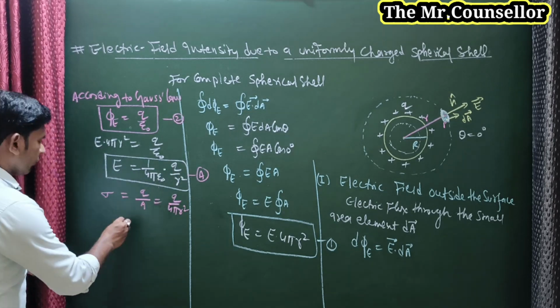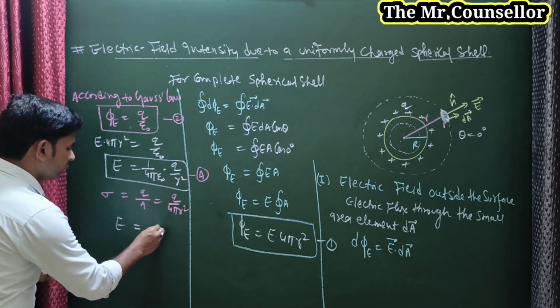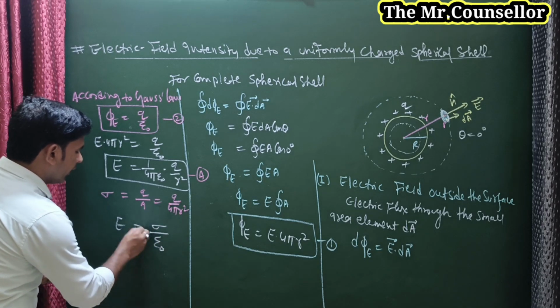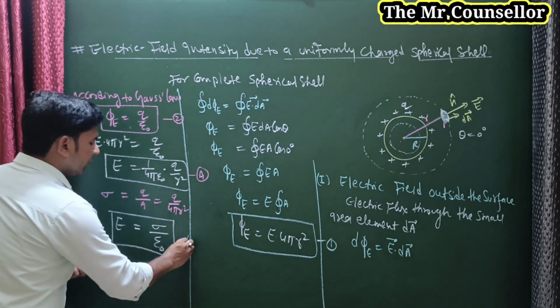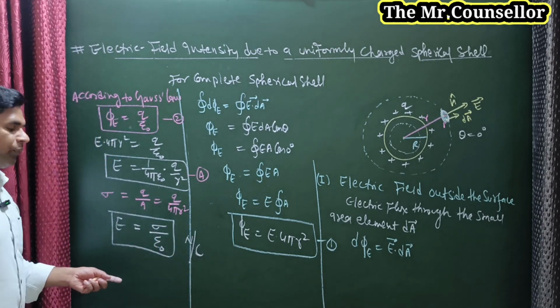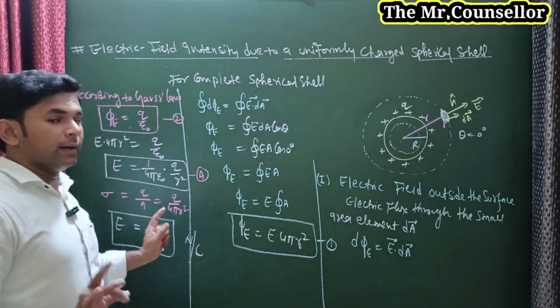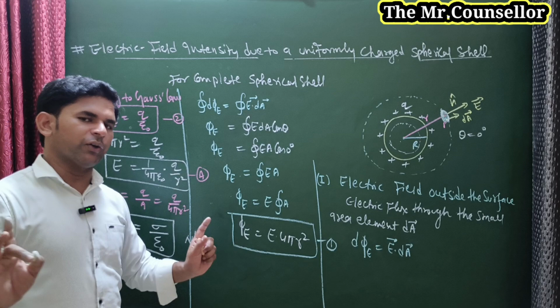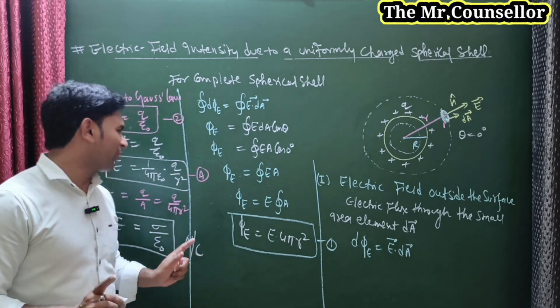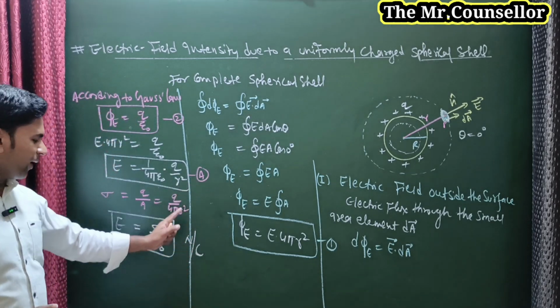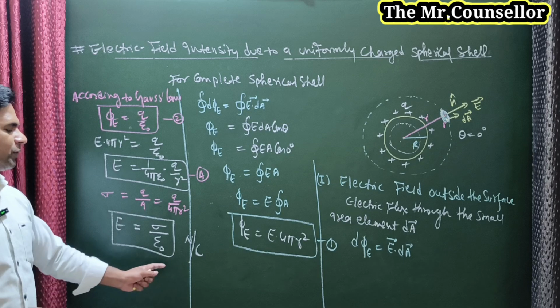So you can also write E is equal to sigma upon epsilon naught, in Newton per coulomb. Newton per coulomb is the unit of electric field. Clear enough? No doubt. Either you can consider this formula, or this formula.